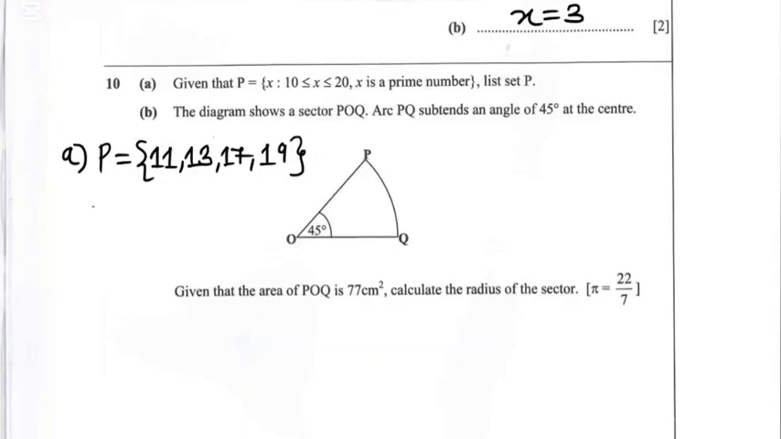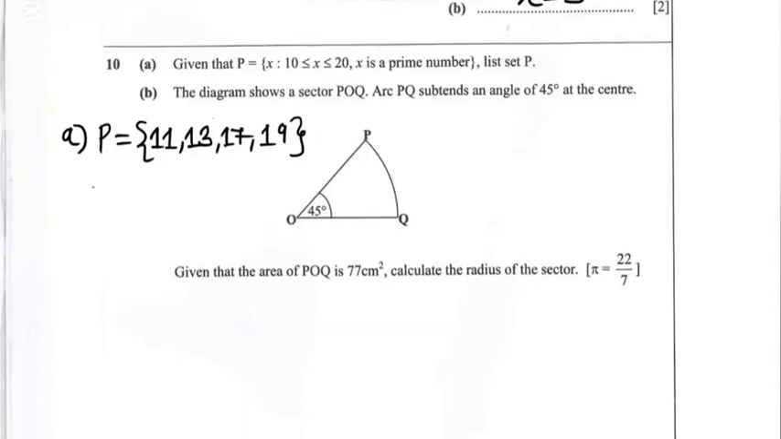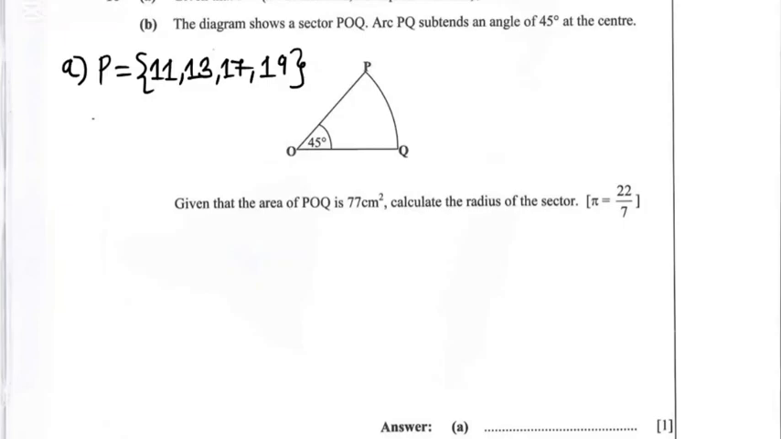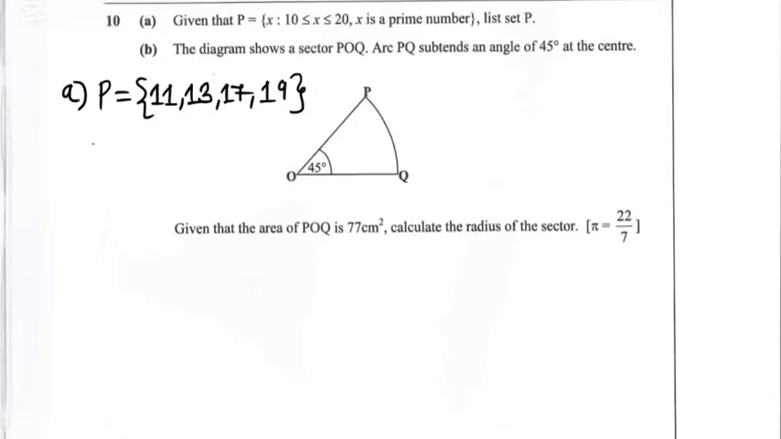Alright, so going to B, which is a question on mensuration. So this one reads, the diagram shows a sector POQ. Arc PQ subtends an angle of 45 degrees at the center. So that is our diagram showing that information. The word subtends simply means opposite. So the arc PQ is opposite to the angle 45 degrees at the center.